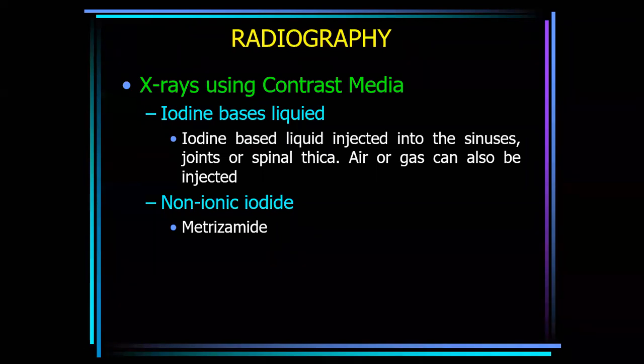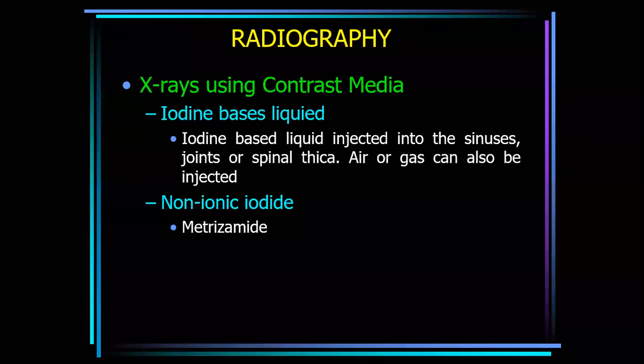So, X-rays using contrast medium, such as iodine-based liquid. You can inject it in the sinuses, in orthopedics. In case of chronic osteomyelitis, you see a discharging sinus, and you want to diagnose more.